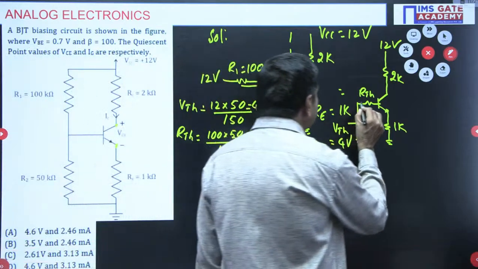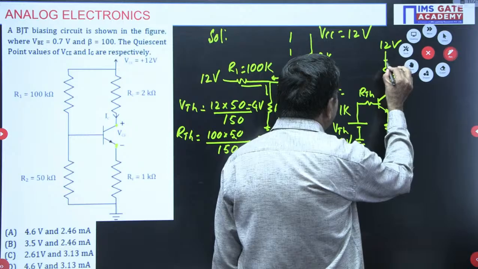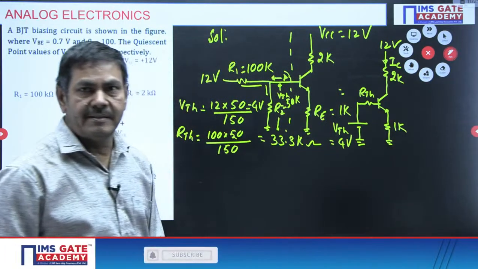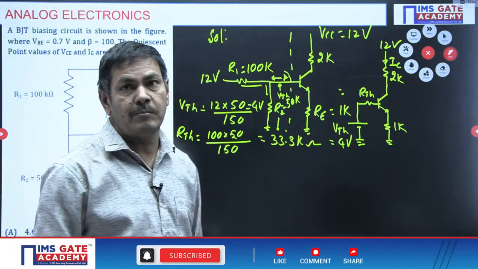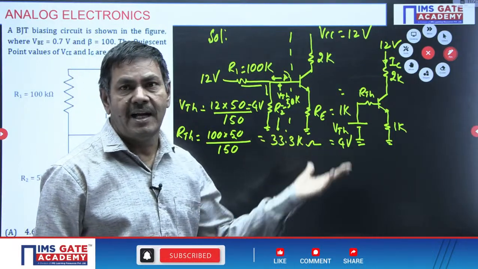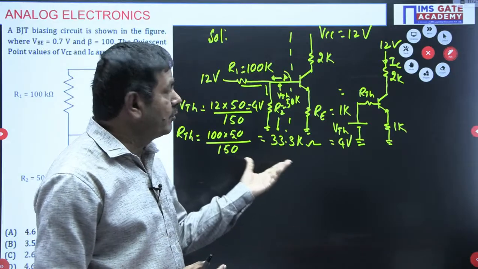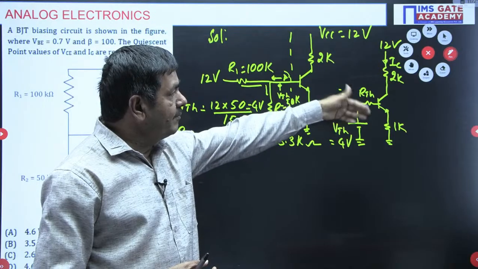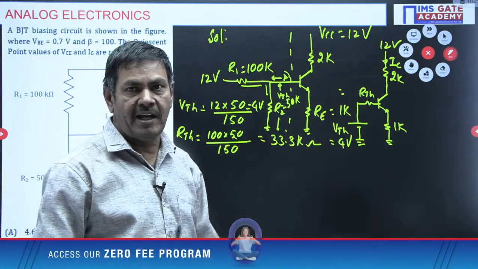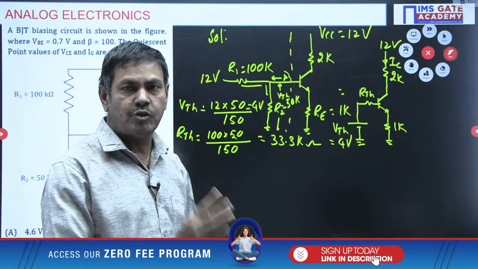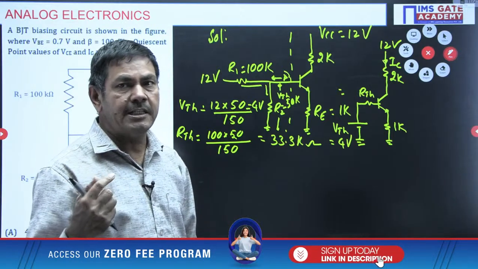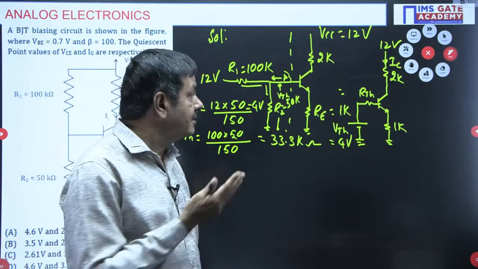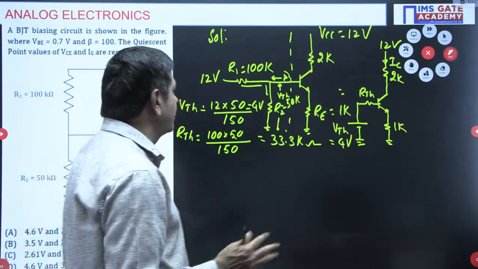But first I want to find IC. IC is nothing but beta into IB. If it is in active mode, IC equals beta into IB only. By using IC, you can get VC. I made an assumption that it is in active mode only. After finding the VCE value, we can check whether it is in saturation or in active mode.